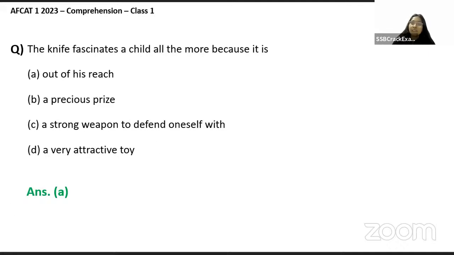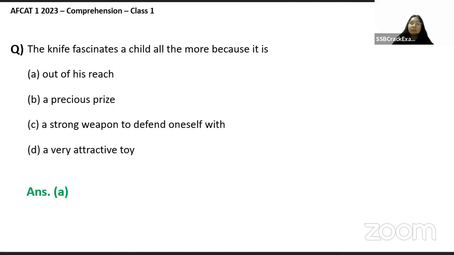So similarly, the psyche works the same way. So why? What is the reason? Why is it out of my reach? I want to have it. So you will definitely barge in and you will see what it is. Let me see the secret, right? So that would be it.